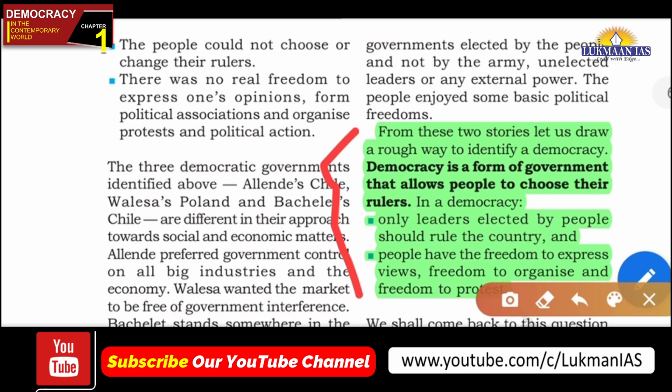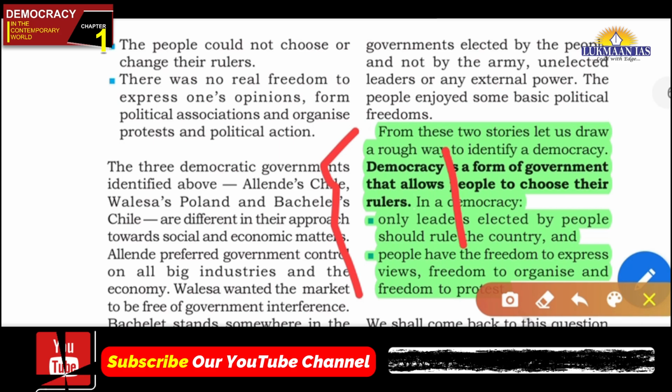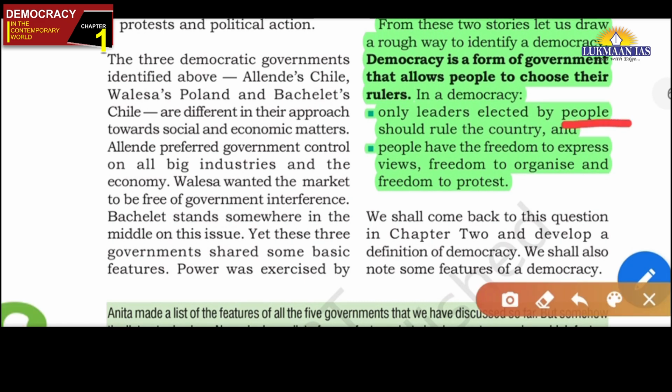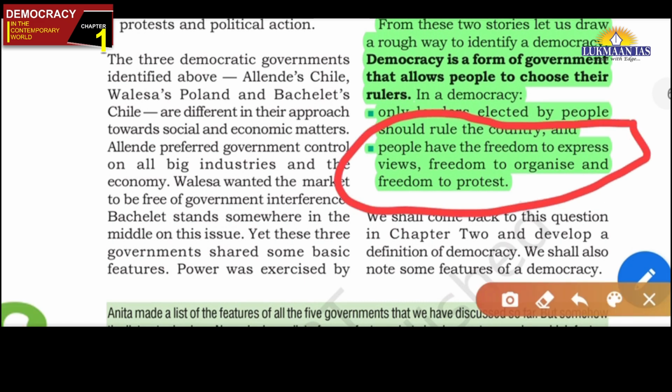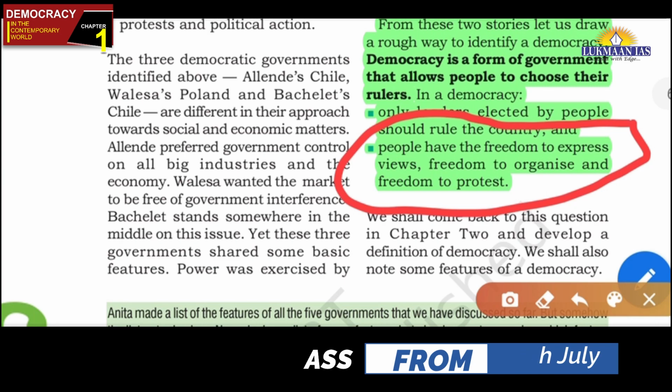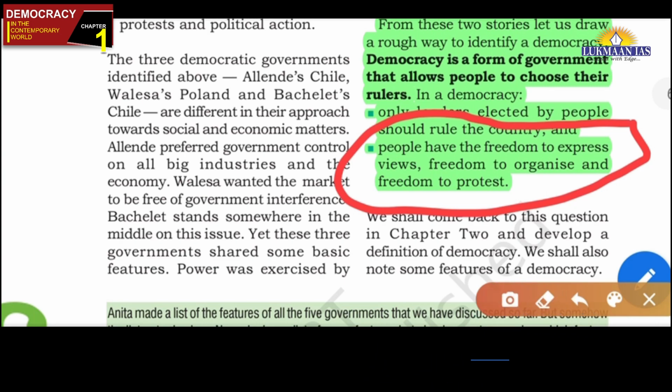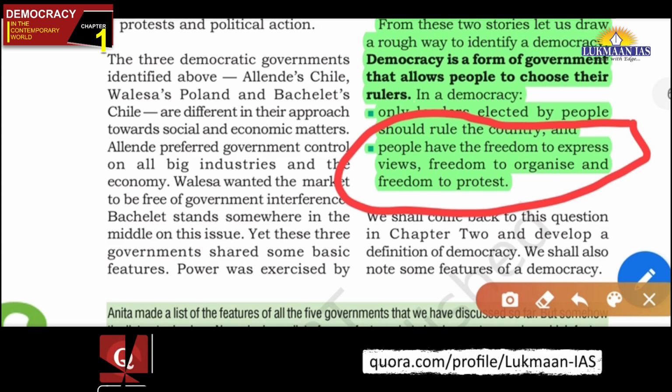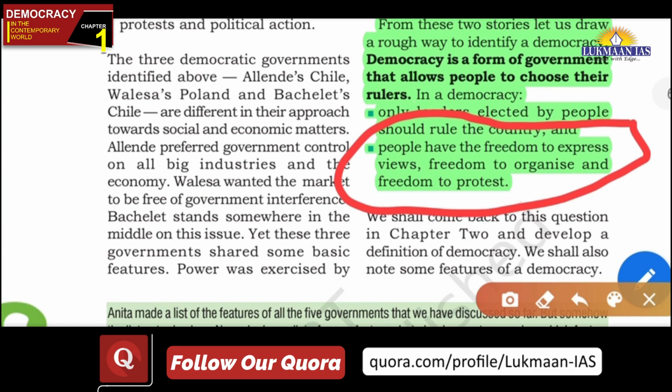And the second thing is that people have the freedom of expression, friends. This is very important for democracy, because in a democracy there is focus on dialogue, discussions, deliberations, and this will happen when people have freedom of expression, and the freedom to give dissent also. Again, the freedom to organize should also be there. Otherwise no political parties will be there, no coming together of various sections of the people for their cause. For example, there was one organization for the Lokpal bill, we have seen in the past. And again, the freedom to protest is also one very important pillar of rights.